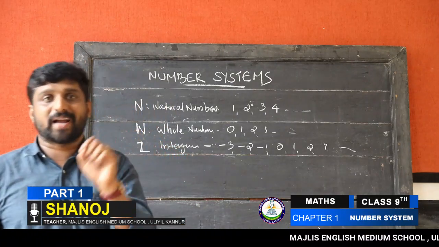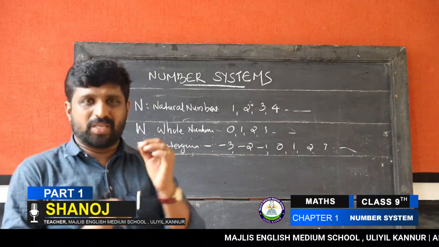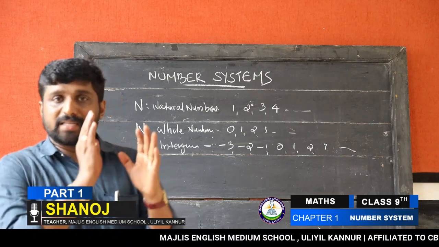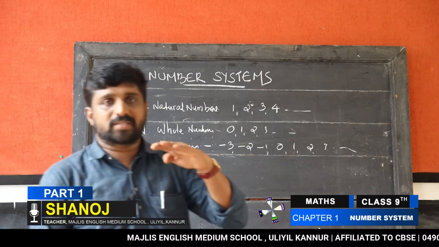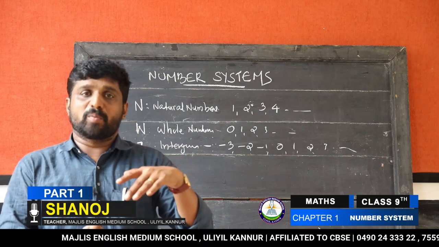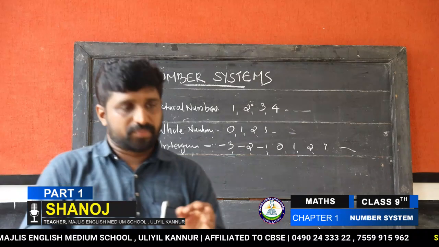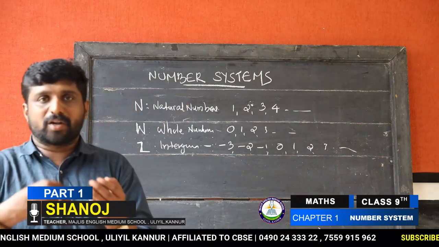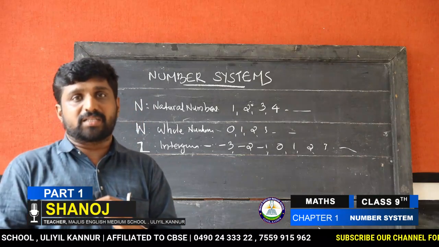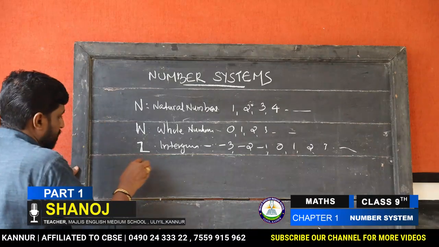Now we can discuss the fraction. Fraction, as you already know, can be expressed in the form p by q, that is numerator and denominator. But there is one condition: the numerator and denominator always contain natural numbers. The numerator is a natural number and the denominator is also a natural number, 1, 2, 3, like that. That is considered as a fraction. After that, the numerator and denominator change. Instead of natural numbers, they become integers.